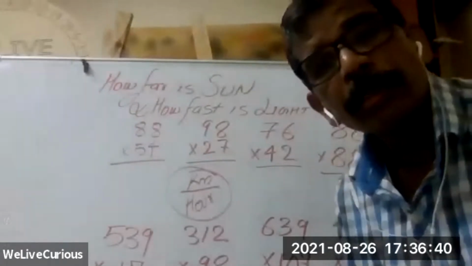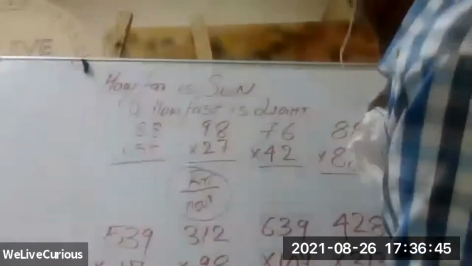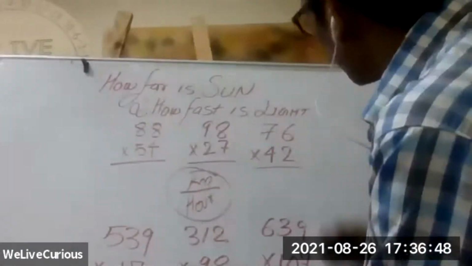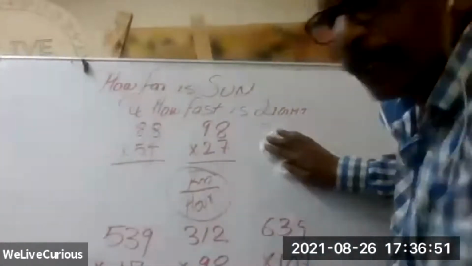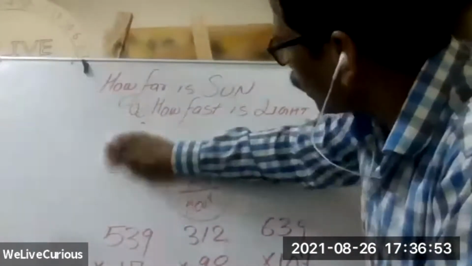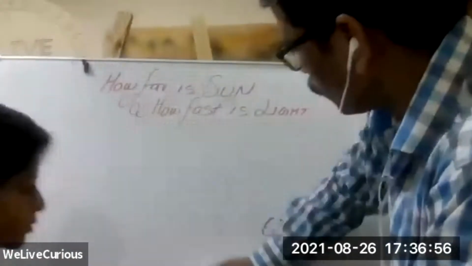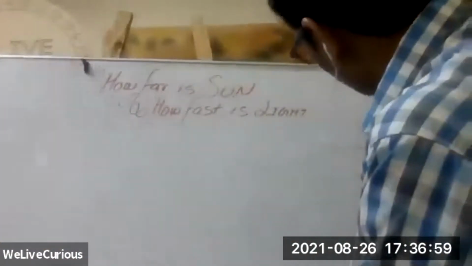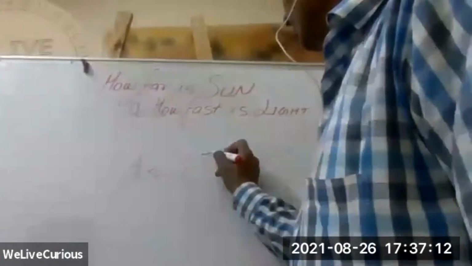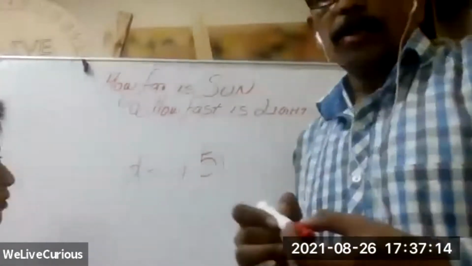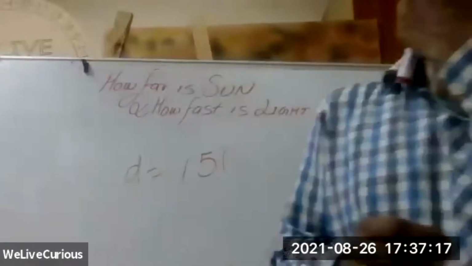So the speed of light is 299,790. Correct. We will write it here. I will remove this. We will write it again. These are multiplication, estimation of multiplication. So we will do two things. The speed of light is 299,792,458 meters per second, fine, and the distance from Earth to Sun is 151.18 million kilometers. Okay.